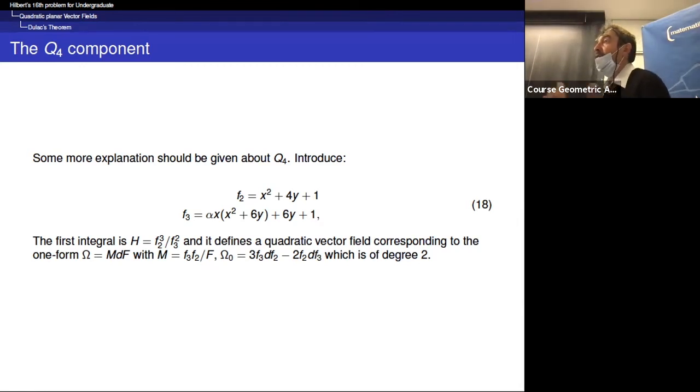So in the Hamiltonian case, it is the usual h, and it is a polynomial. But in general, and it is the most surprising result of Dulac, you have first integrals which are of Darboux type. So they are factors F1, F2, F3 with some exponent.